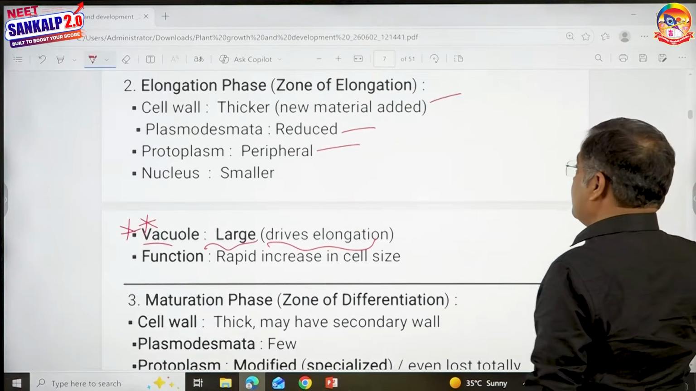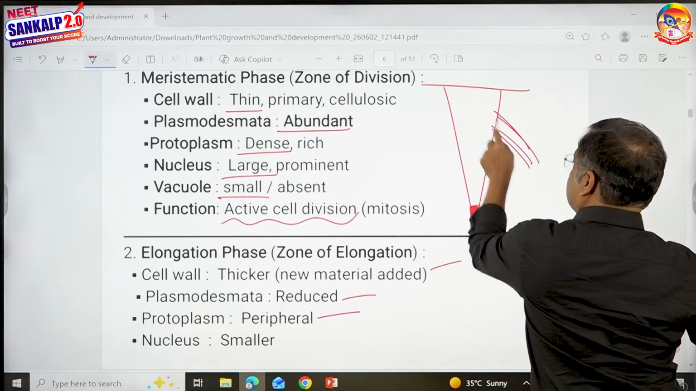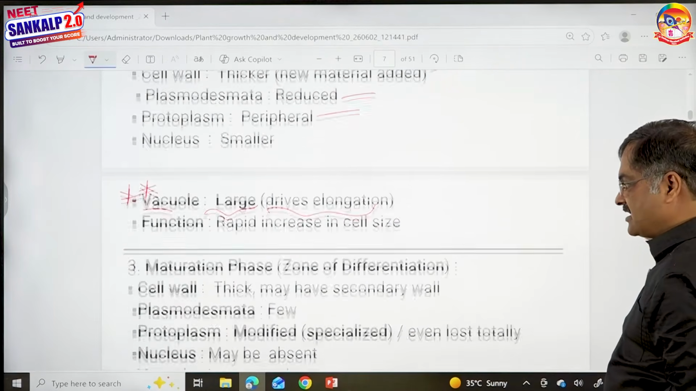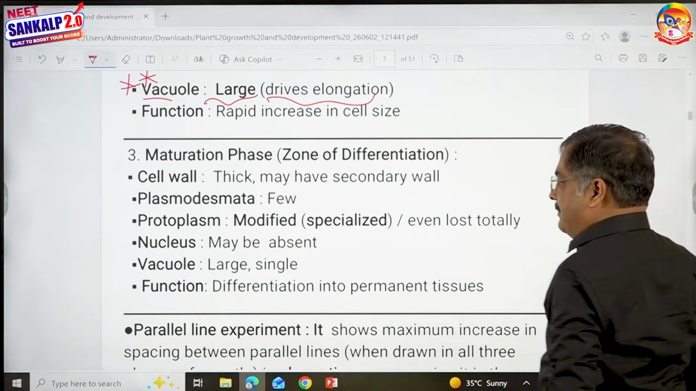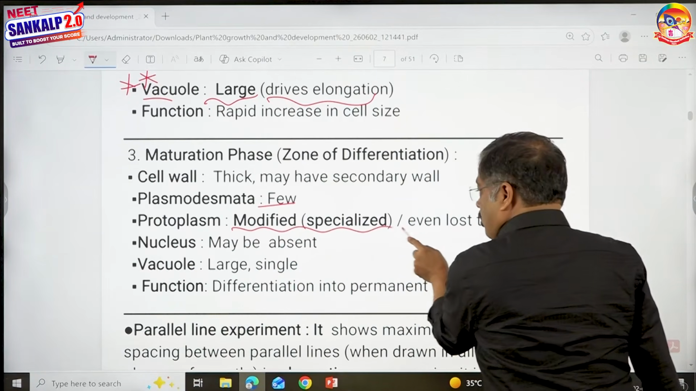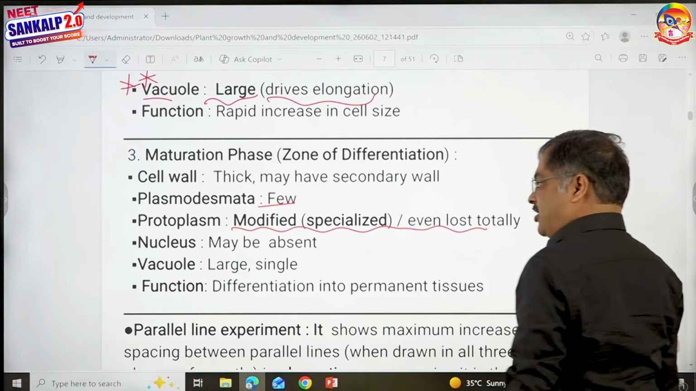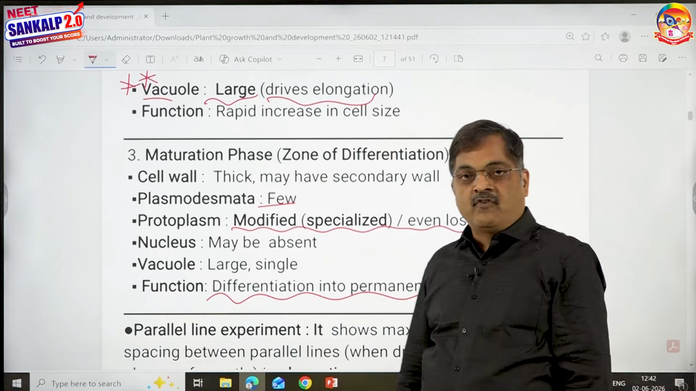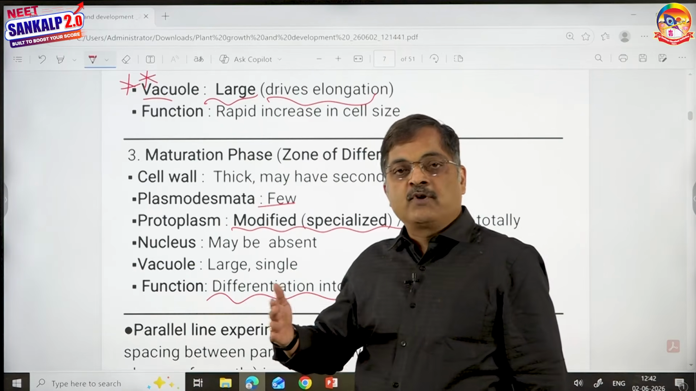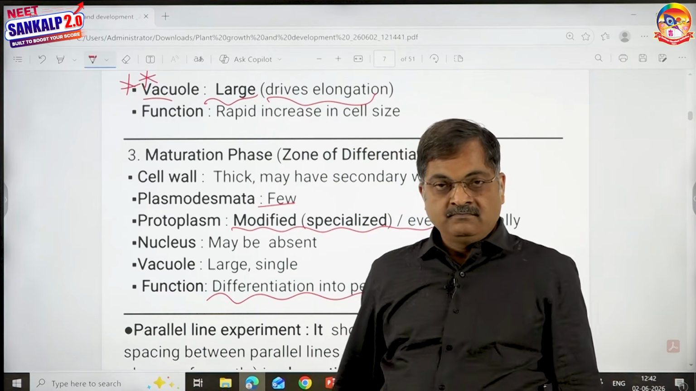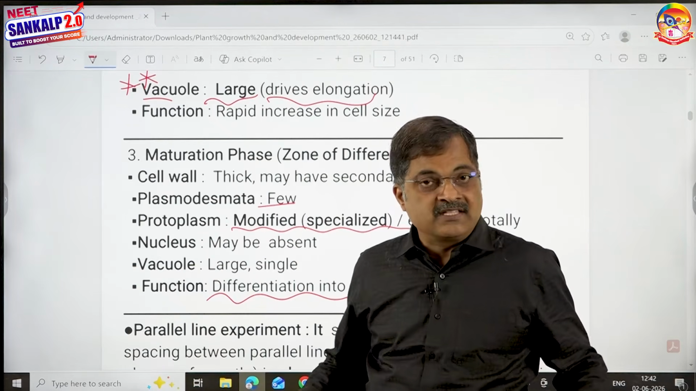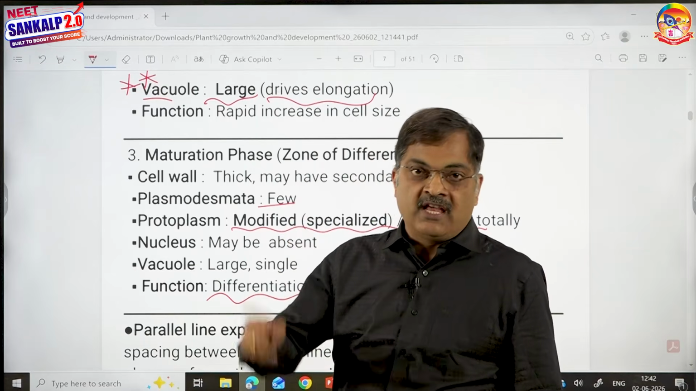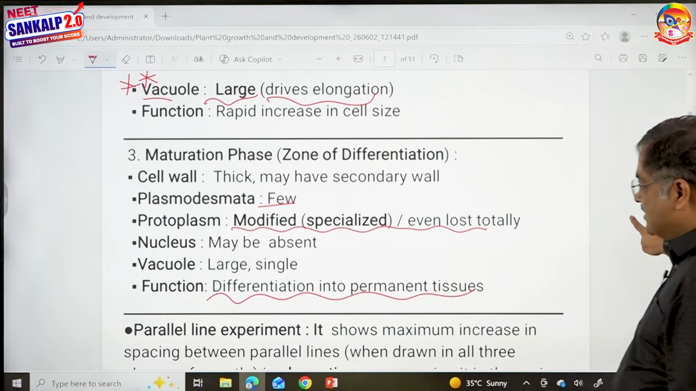Then the next phase is maturation, this part, from where you see the lateral roots develop, and even root hairs develop. That was the question which was asked in the NEET exam. Maturation: plasmodesmata are fewer, but protoplasm undergoes modifications. The vacuole is large and single, and the cells are differentiated and then become permanent, performing a specialized function. Maximum protoplasmic modifications: maturation. Maximum vacuole size: elongation. Maximum plasmodesmata, dense cytoplasm, large nucleus: meristematic phase. So these points are important.